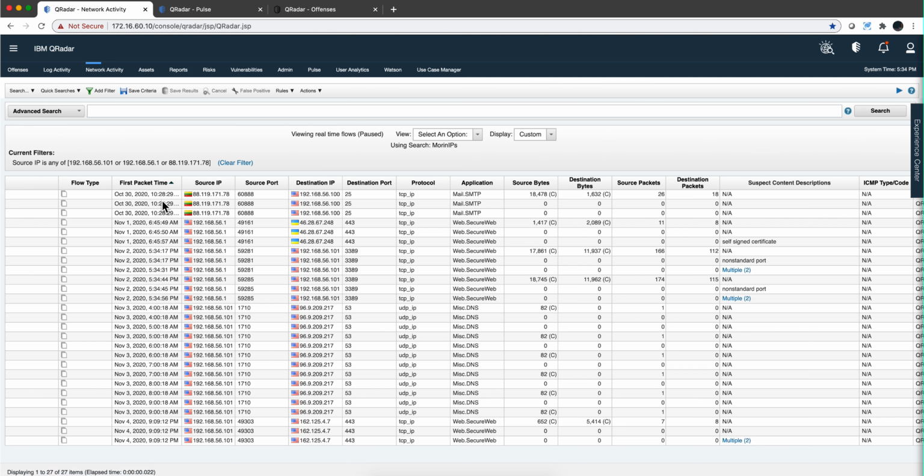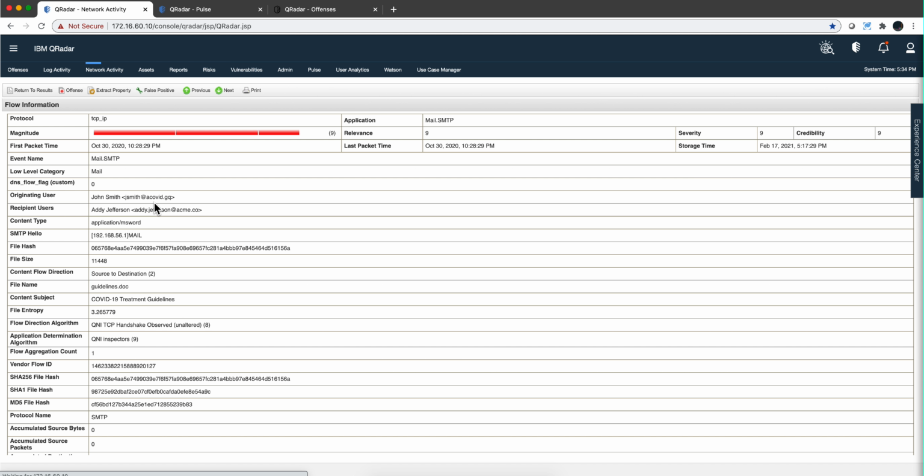QRadar is going to be getting a lot of those emails. But what is it that made this one particularly important? Well, notice that this is a Microsoft Word document and it got the file hash, and that tripped the rule that has a table for known hashes or malicious artifacts, and that one got a trigger.